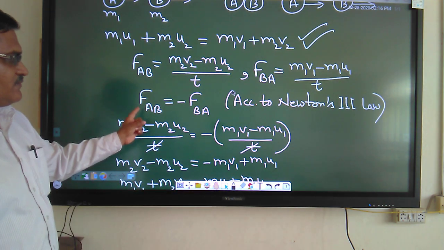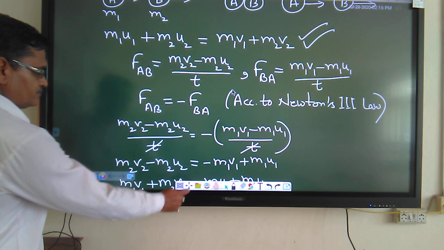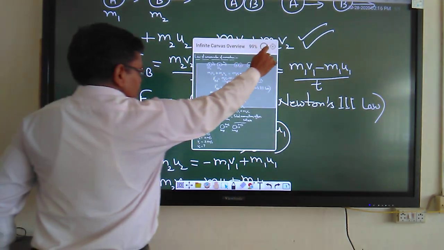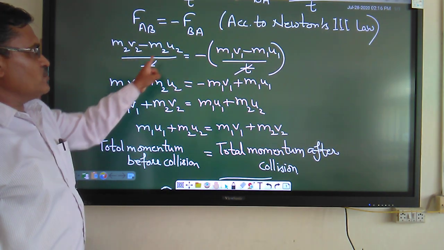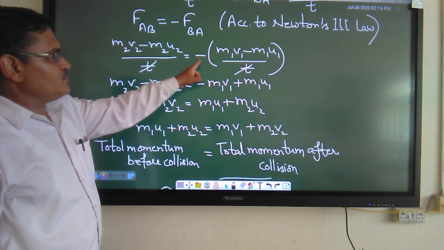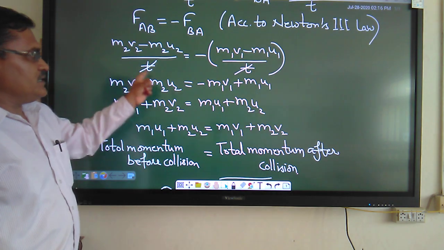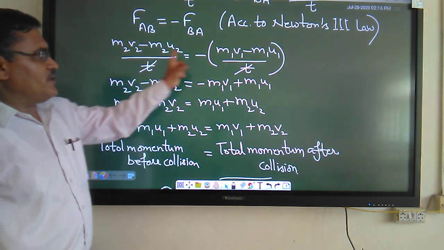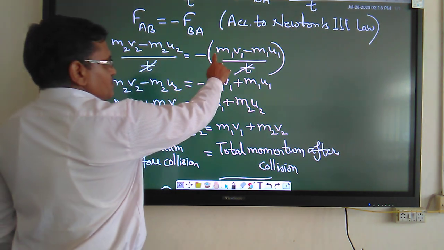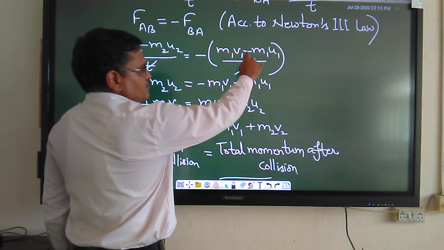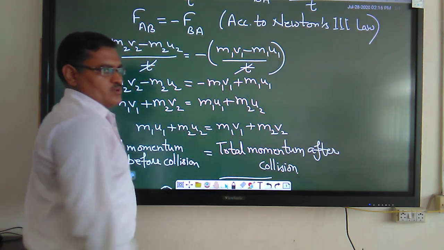Putting the values of FAB and FBA in this equation, I get (m2 v2 minus m2 u2) divided by time equals minus (m1 v1 minus m1 u1) divided by time. Mathematically t is cancelled by t, and if I open this equation, m2 v2 minus m2 u2 is equal to minus m1 v1 minus minus plus, mathematically it becomes plus m1 u1.